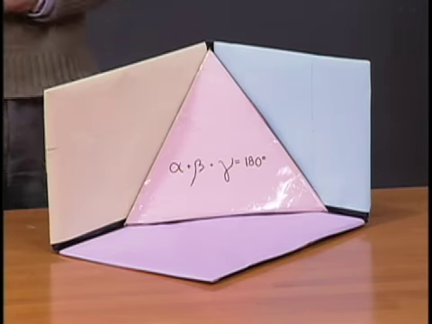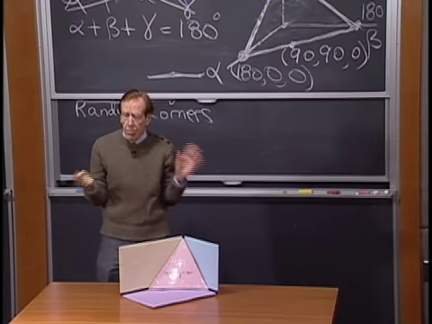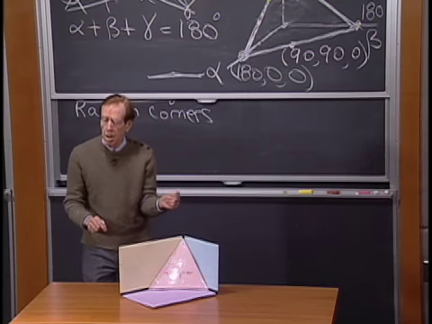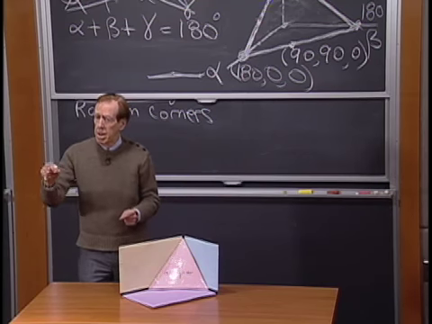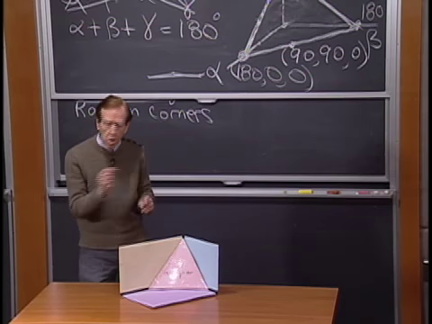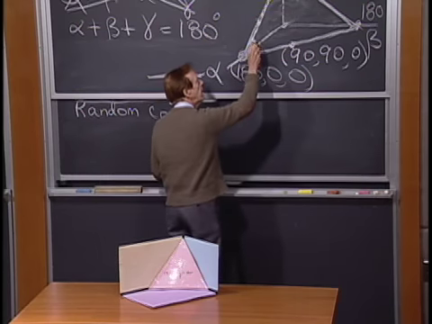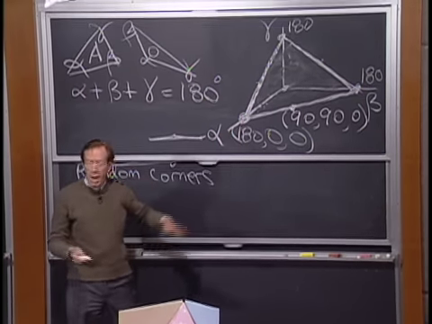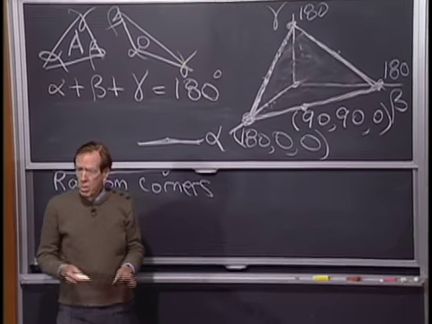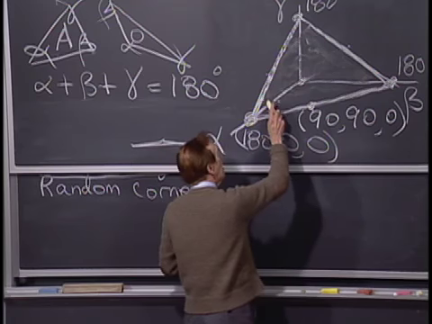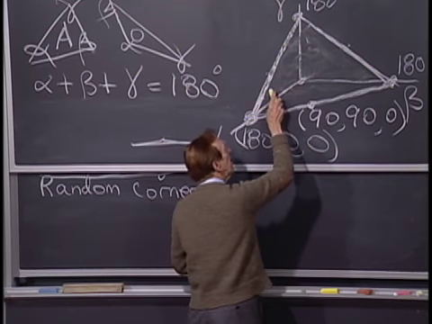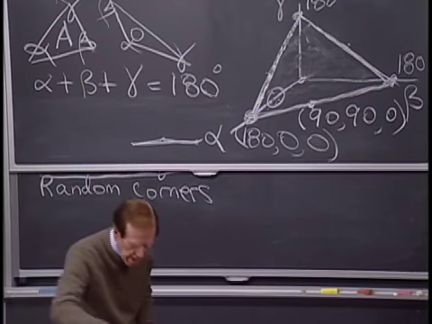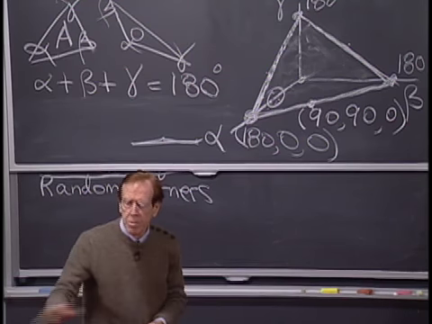So it's the points in that triangle that I want to pick at random. And when I pick a random point, I want to know, is it an acute point or is it an obtuse point? What's the triangle that corresponds to a point? Well, if the point is down here somewhere, alpha is bigger than 90, certainly in the corner. So there's a region here where all the points correspond to obtuse triangles, because they're down here in this corner. Alpha is bigger than 90.